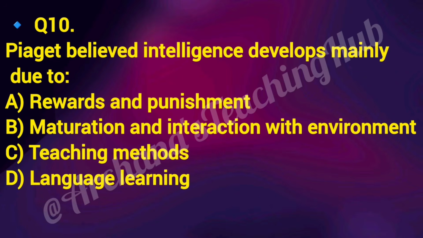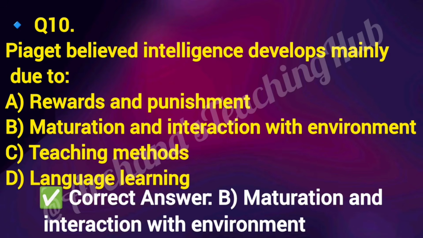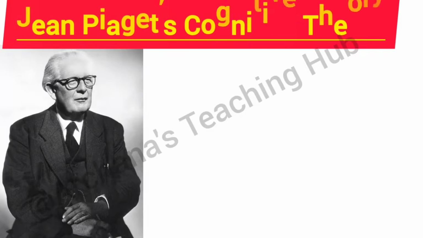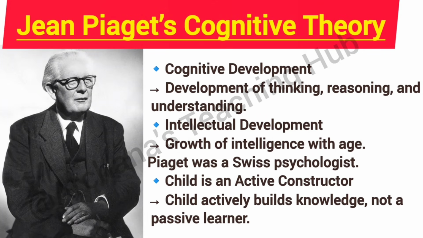Question number 10. Piaget believed intelligence develops mainly due to option A, reward and punishment. Option B, maturation and interaction with environment. Option C, teaching methods. Option D, language learning. Correct answer is option B, maturation and interaction with environment. Cognitive development is a result of biological maturation, active interaction with environment theory.